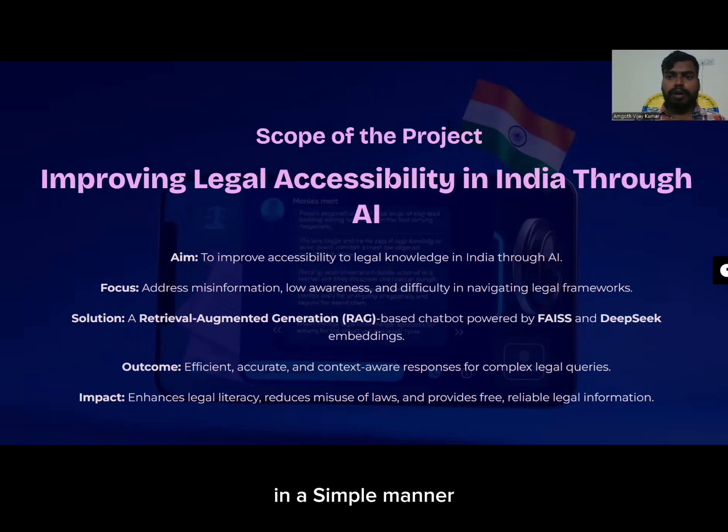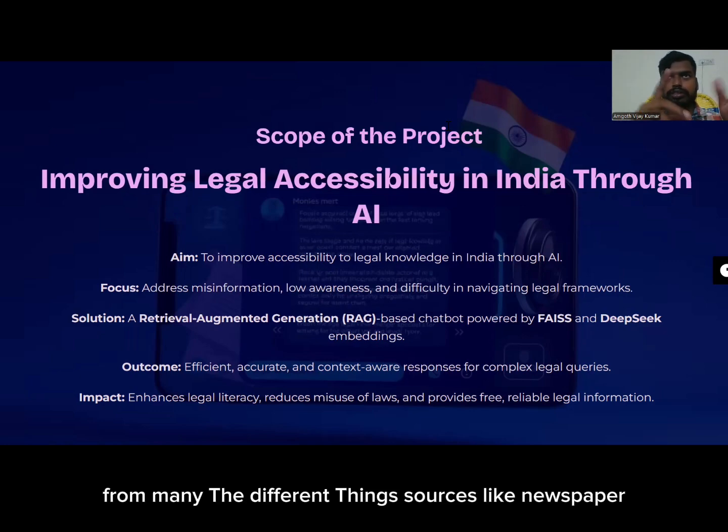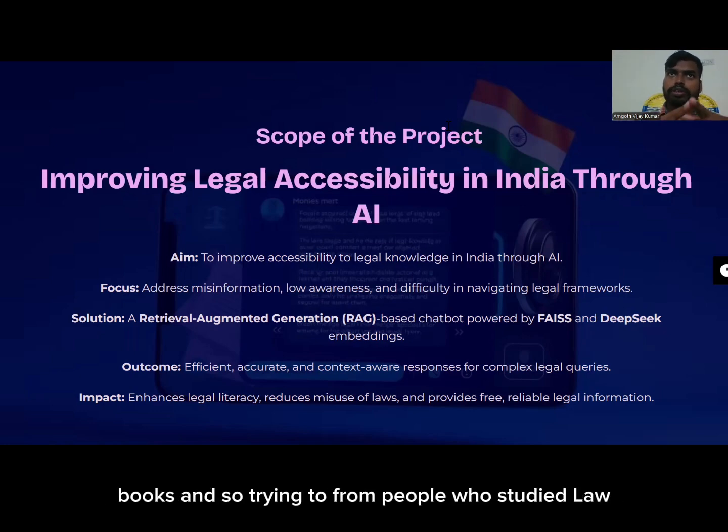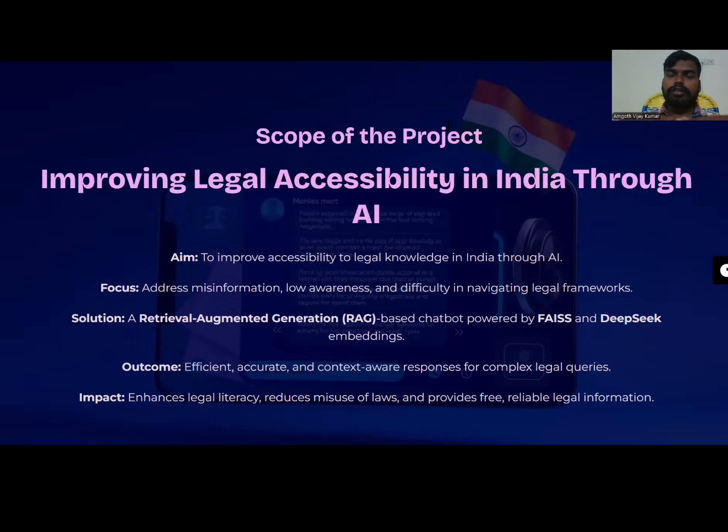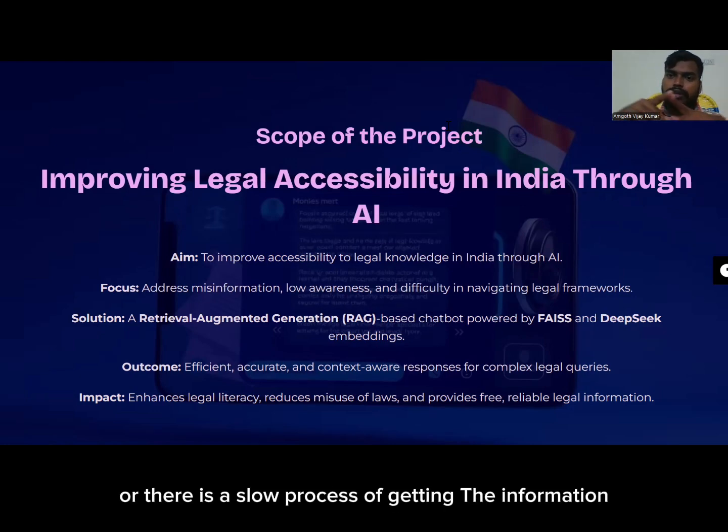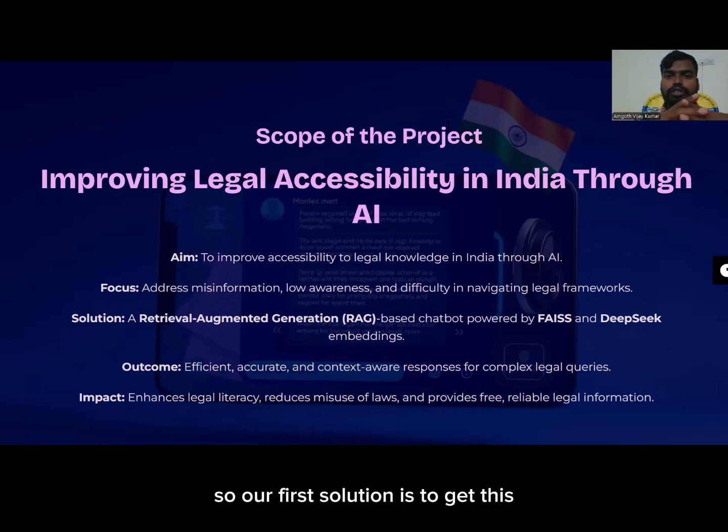When normal people, law students or lawyers try to get legal information from many different sources like newspapers, books, or people who studied law, they may be misguided by those people, or there is a slow process of getting the information. So our solution is to overcome this problem.